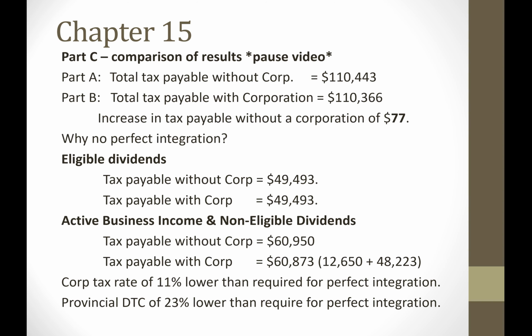However, offsetting that is that the provincial dividend tax credit for non-eligible dividend is lower than what's required for perfect integration. So when we look at the calculation above, we see that the difference between Part A and Part B is $77. And once again, that can be explained partly by the lower corporate tax rate on active business income and also the lower provincial dividend tax credit rate on non-eligible dividends.